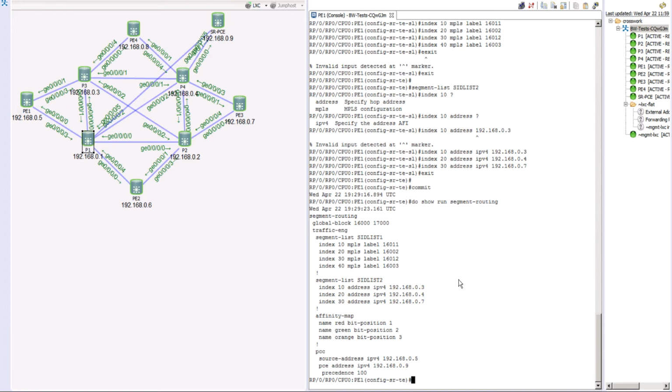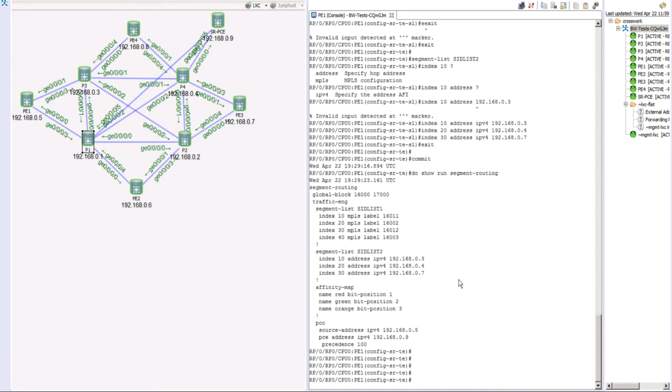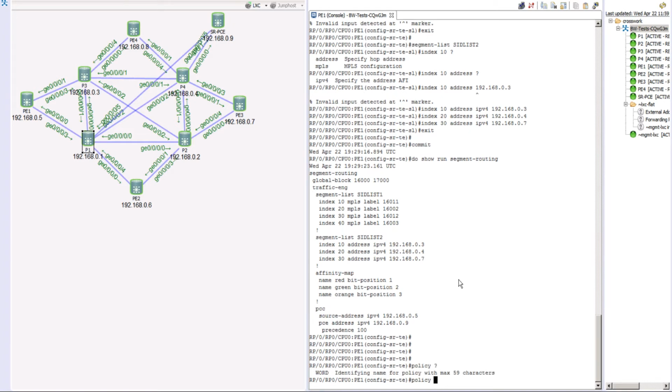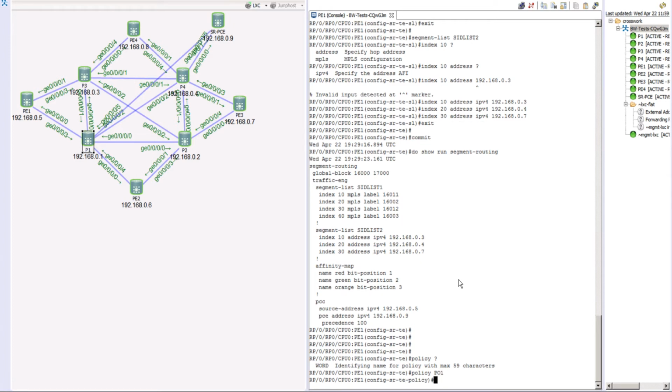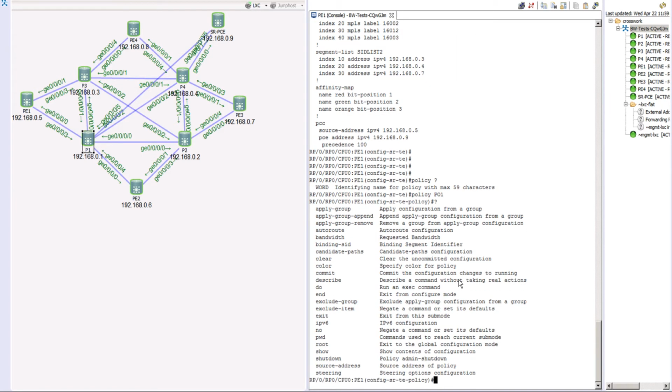Okay, now once these paths are created, it's time to create a policy. So let's go ahead and create a policy. The policy starts with the keyword policy followed by a name. Let's call it policy 1. Now when you are inside a policy, the policy has a few things. If you recall, a head end, in this case P1, serves as your head end. We need a color and then we need an endpoint, which is your destination. So let's say we want to reach P3.